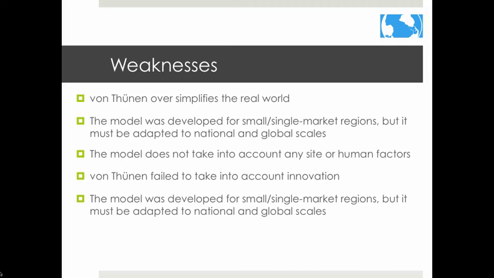The model does not take into account any site or human factors. He did not account for effects of different climate and soil conditions. He did not account for barriers like roads or rivers. He did not account for social customs and government policies. Von Thunen failed to take into account innovation. The model was based on trends of the early 19th century before industrialization. The model was also developed only for single or small market regions, but it must be adapted to national and global scales too.